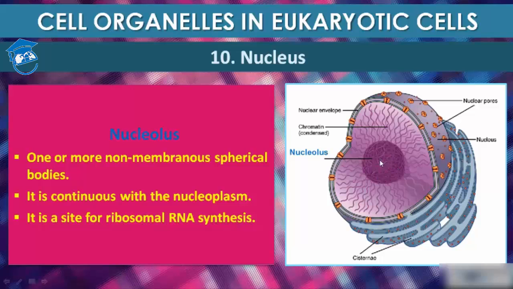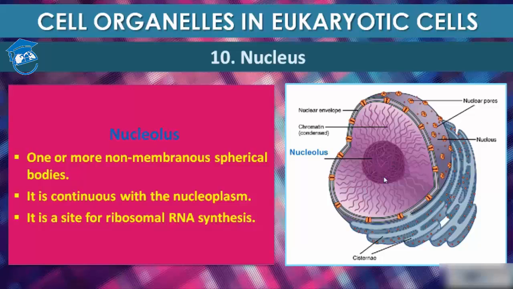And what does the nucleolus do, students? It synthesizes and assembles ribosomes and rRNA, that is ribosomal RNA. The number of nucleoli differs from species to species, but within a species the number is fixed. During cell division, the nucleolus disappears from the nucleus. Studies have also shown that the nucleolus may be involved in cellular aging and senescence.